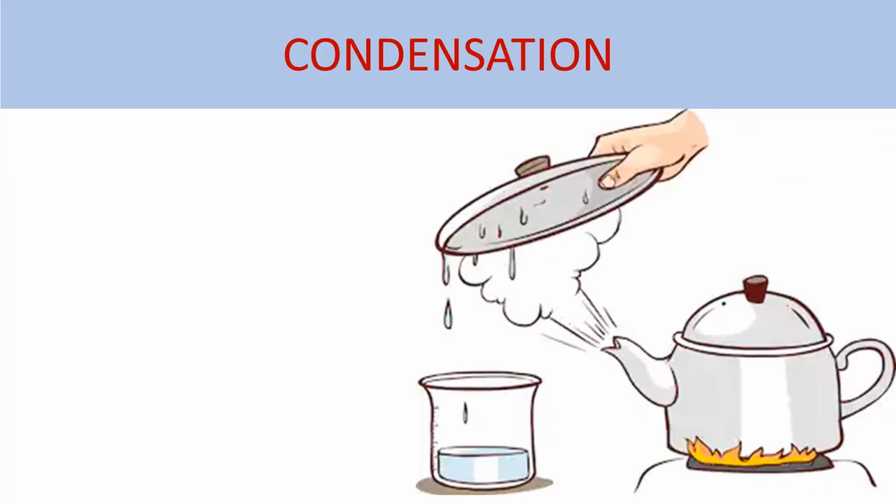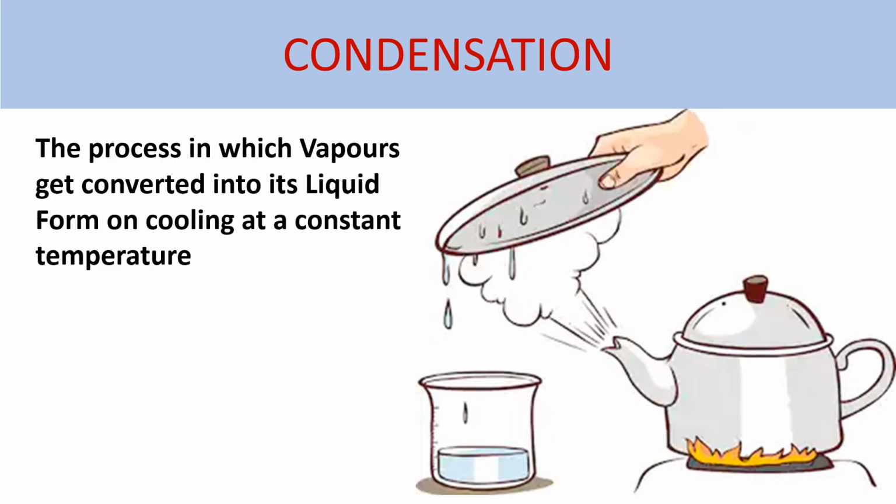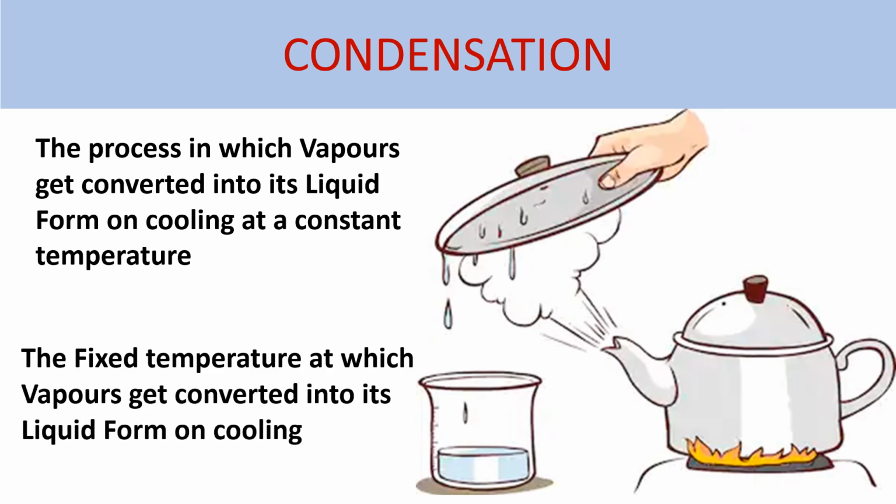Condensation. Now what is condensation? It is the reverse process of vaporization or boiling. Condensation is the process in which vapor gets converted into its liquid form on cooling at a constant temperature. The fixed temperature at which vapor gets converted into its liquid form on cooling is called what? Yes, condensation point. Boiling point of water and condensation point of water both will be the same. That will be 100 degrees Celsius.